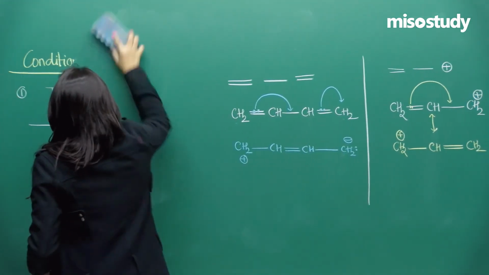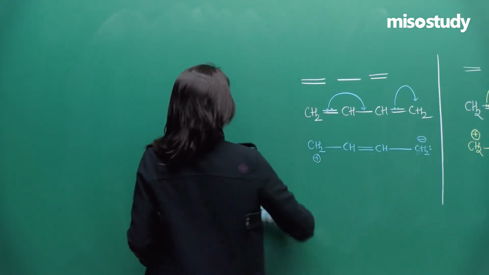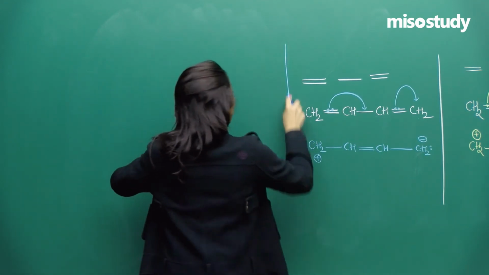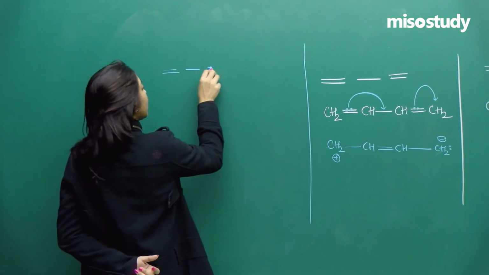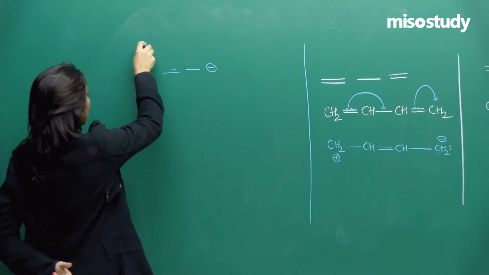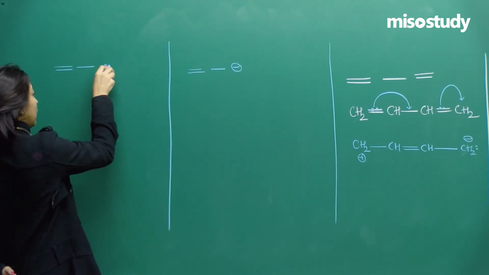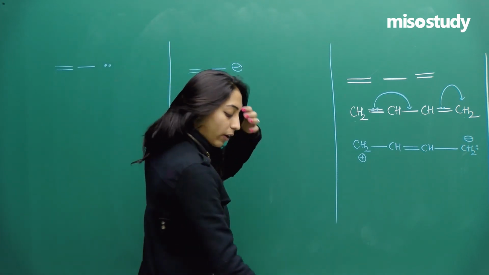The third conjugate system that you can remember is the presence of a double, single and a negative charge, and the fourth system is the presence of double, single, lone pair. We'll discuss both of them one by one.